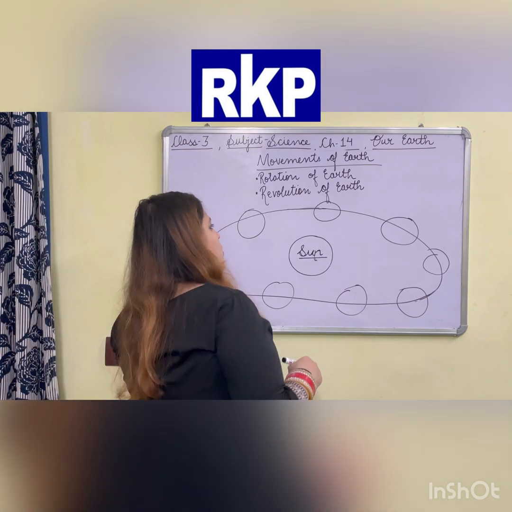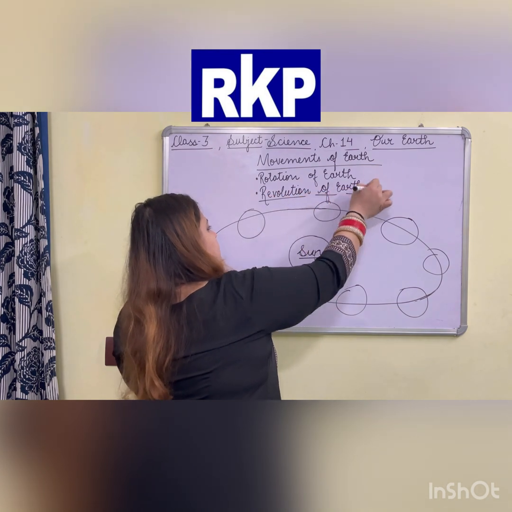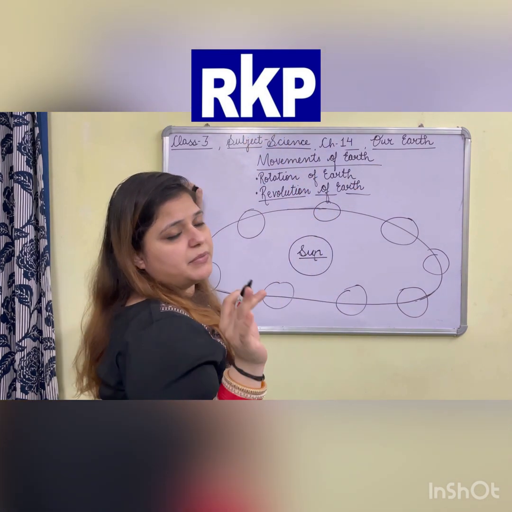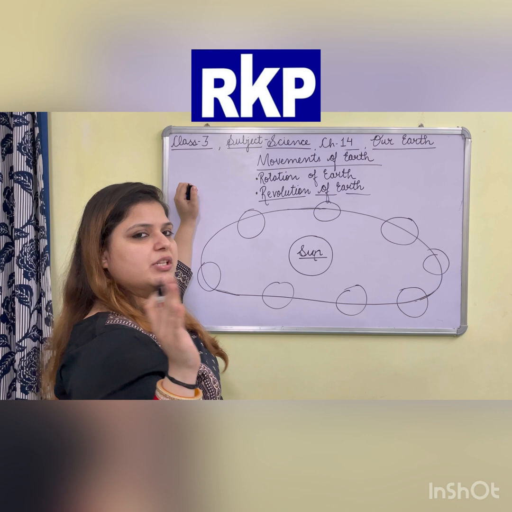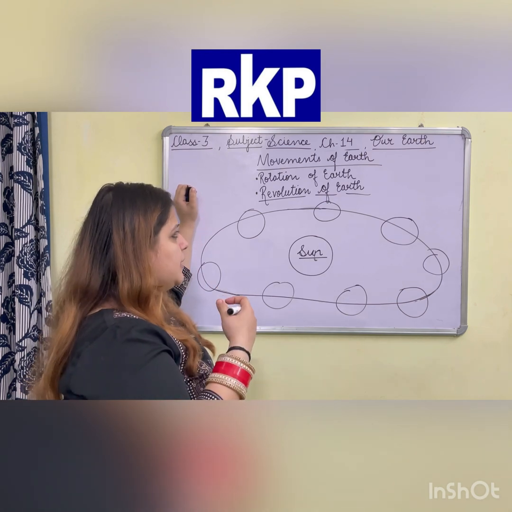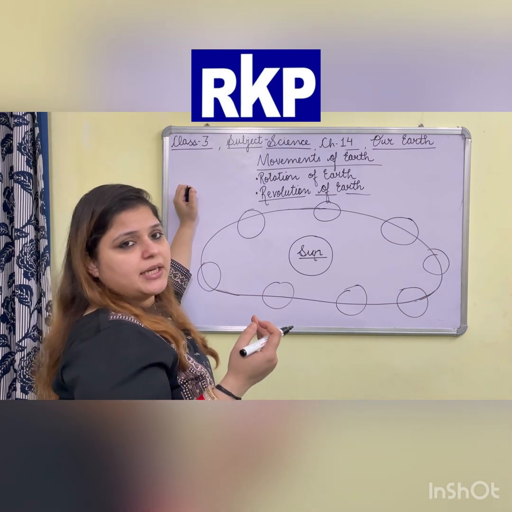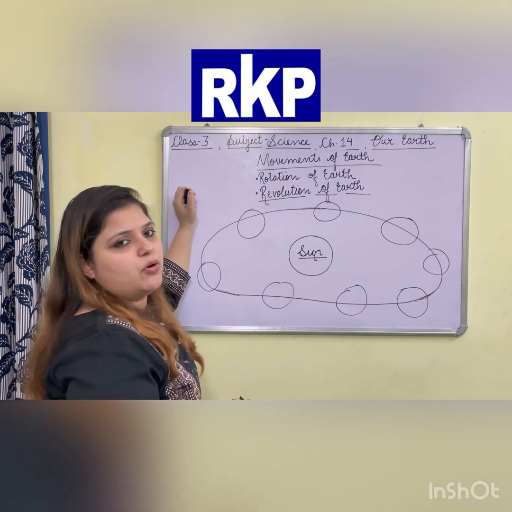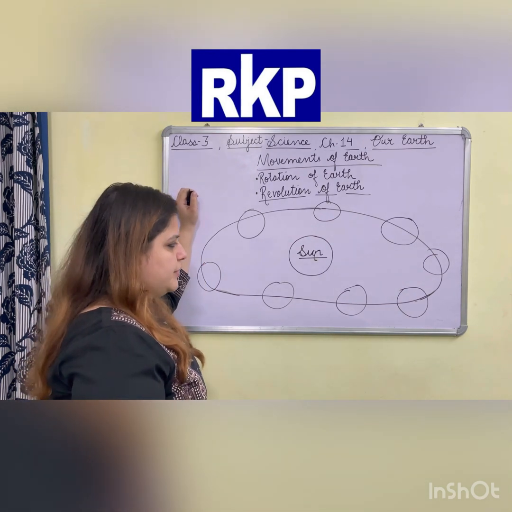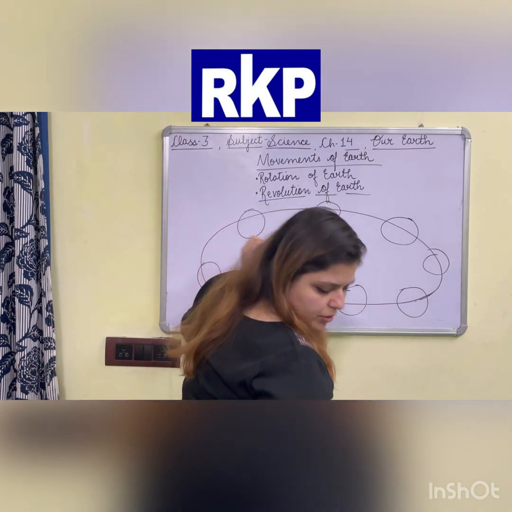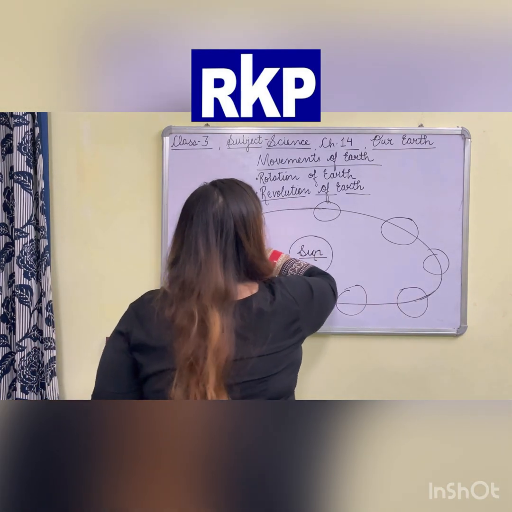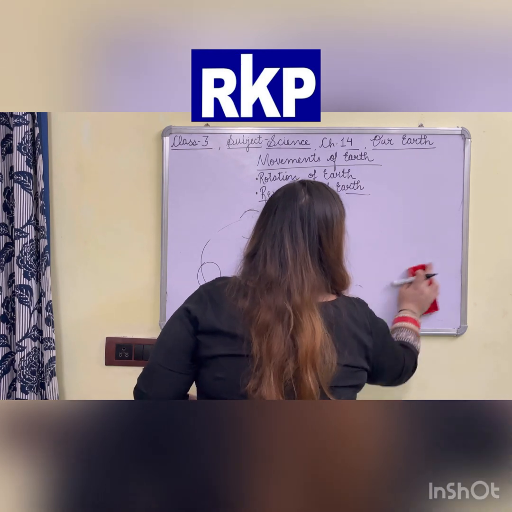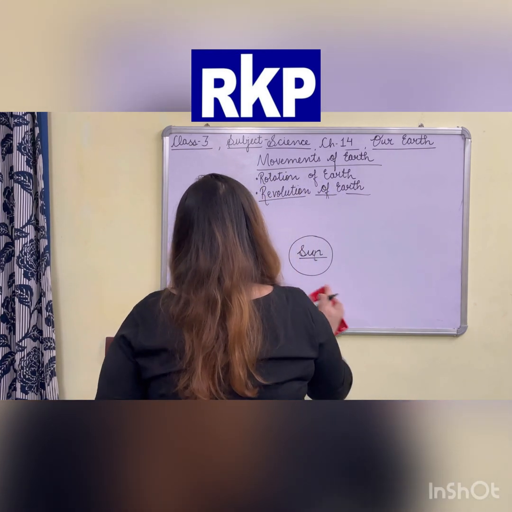Now, if Earth is moving like this, it means something will happen because of this movement also. Like because of rotation, days and nights were occurring. Similarly, something also occurs due to revolution of the Earth. Now, look carefully and remember what I have told you about the axis of Earth.